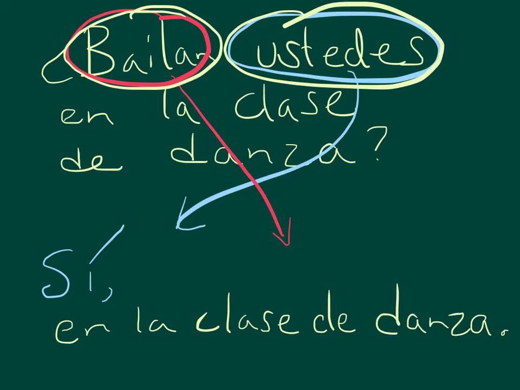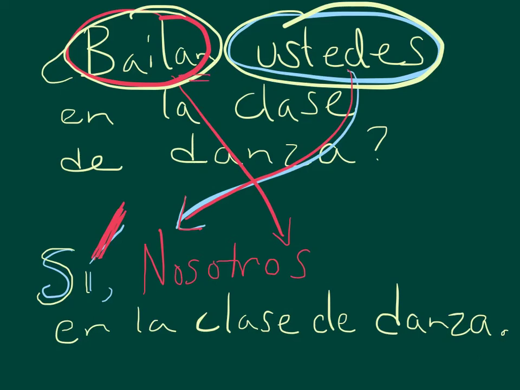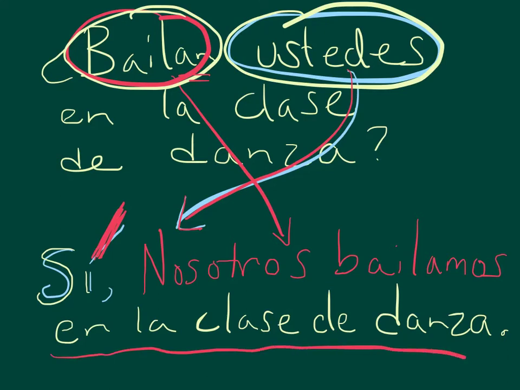Remember, if you're saying yes, you have to have a big accent. Otherwise, you're saying if. Ustedes goes to, that's right, nosotros. And then we need our ending. We need to conjugate bailar for nosotros, which is bailamos. So, do you all dance in dance class? Sí, nosotros bailamos, and you copy the rest. En la clase de danza. Yes, we dance, and then you copy the rest. In the class of dance. Remember, you can't say dance class in Spanish. You have to say class of dance. La clase de danza.